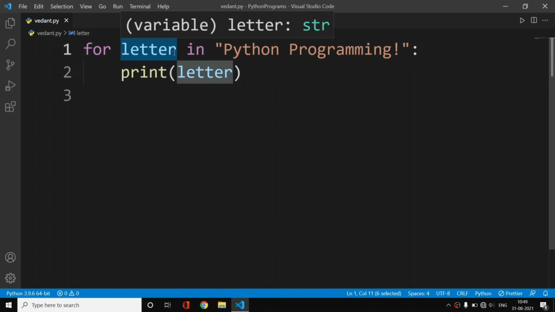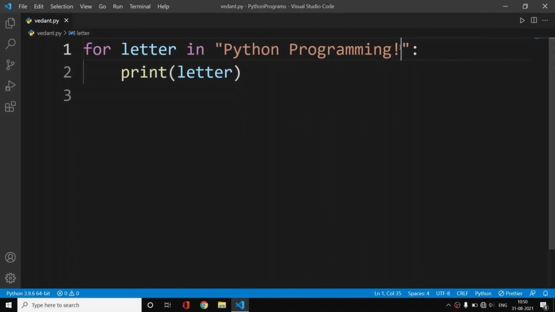For the first execution, the letter will be, let's say, P. For the second execution, it will update from P to Y. For the third, from Y to T. Like that, it will go from this P to this exclamation mark, including spaces, because space is a character in a string as well.